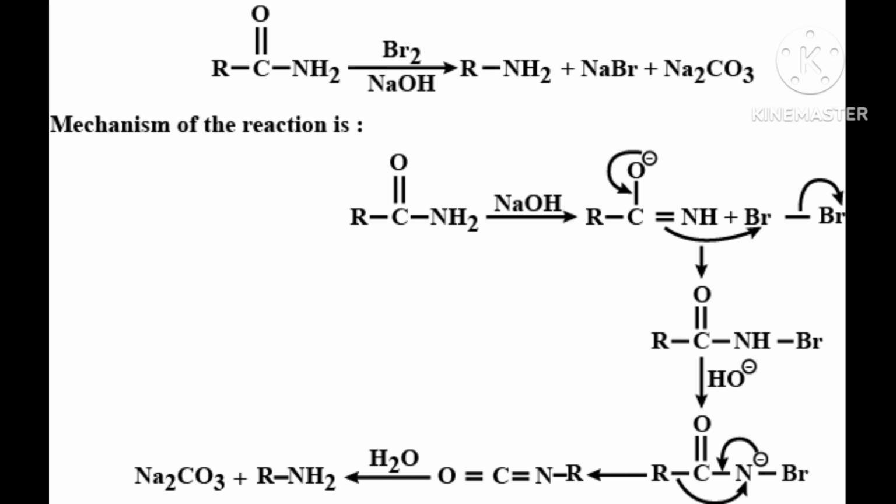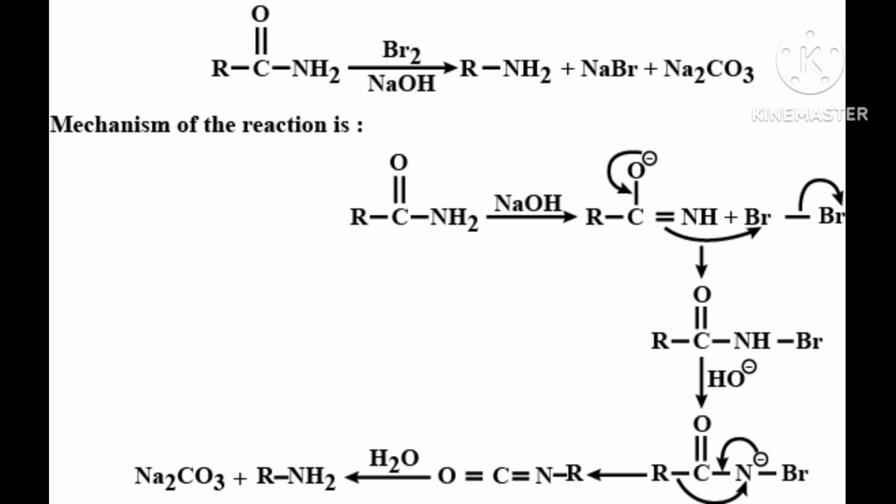Then here NH2 will take the electron, so N will become negative. Because carbon is now becoming positive, when the R and C bond breaks, the electron will be taken by carbon and R will become positive.